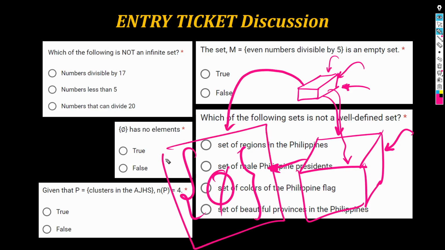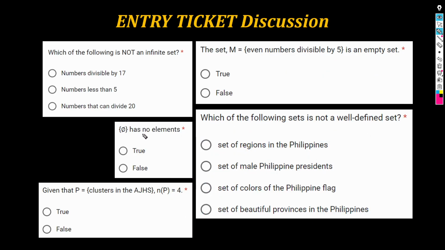So by itself, this symbol is a set containing the null set, just as a big box contains an empty smaller box. The balikbayan box itself is not empty. It contains one box. It's the box inside that contains nothing.